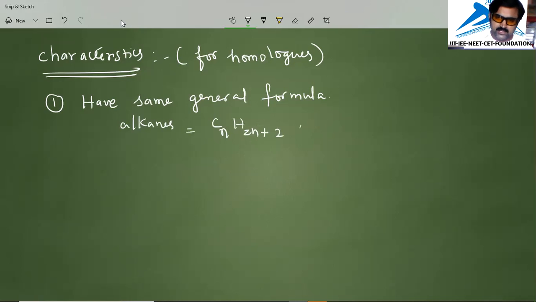If they are alkenes, the general formula is CnH2n. Like that, alkynes CnH2n-2, etc.